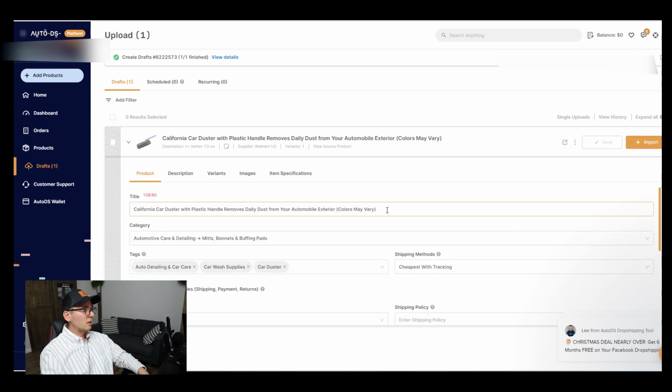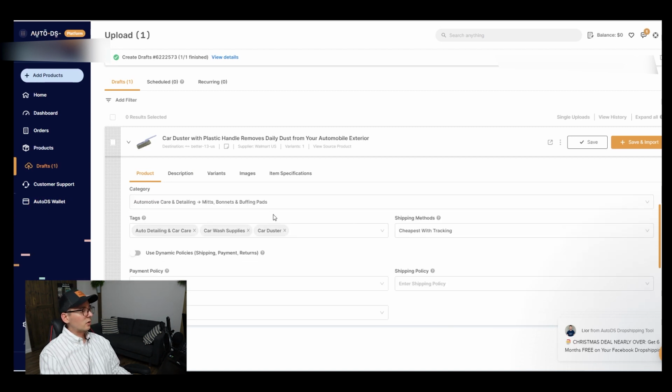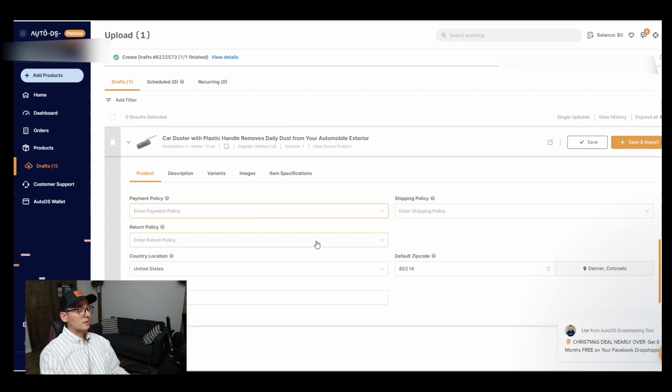So right here is the title. This is where I can edit the title. So I'm gonna delete some stuff and keywords that I don't use. I think that's fine. Category, it's fine. Tags are good. If you leave this tab open, it's gonna pick your default shipping, payment, and return policy. That's what I'm gonna do.